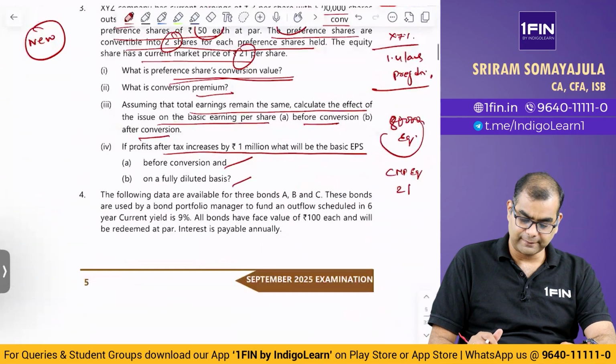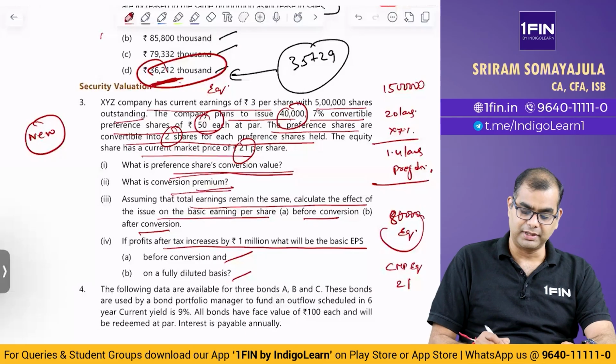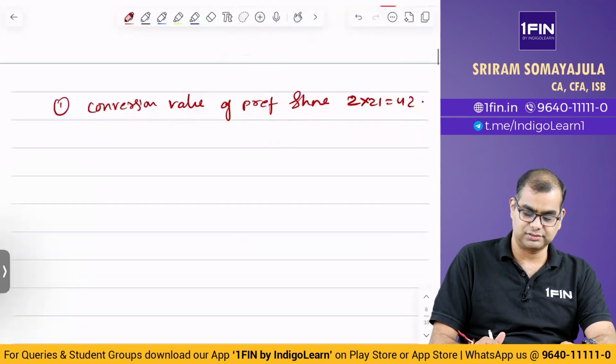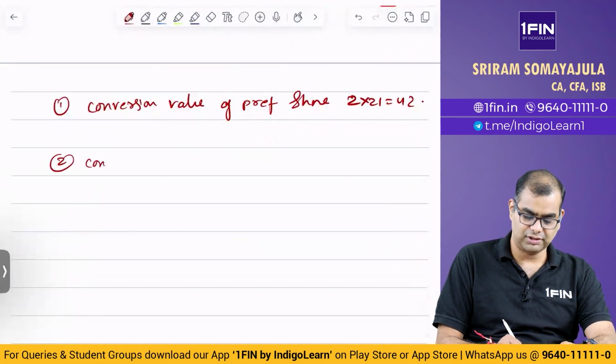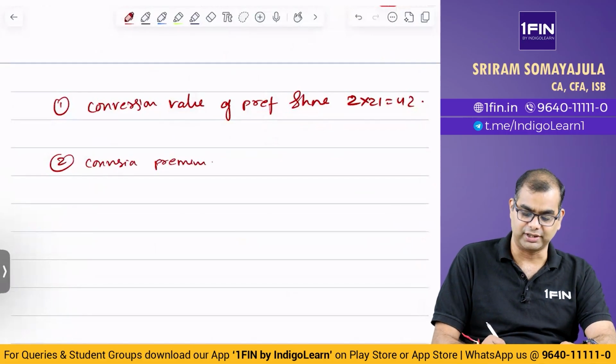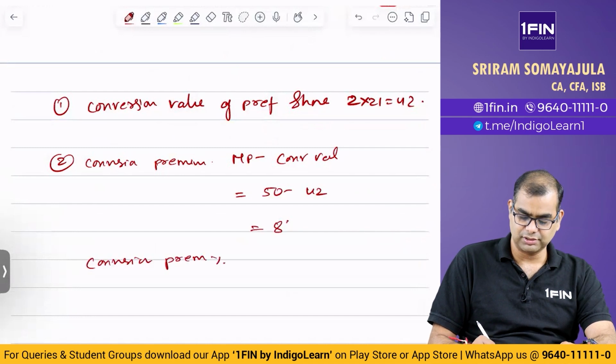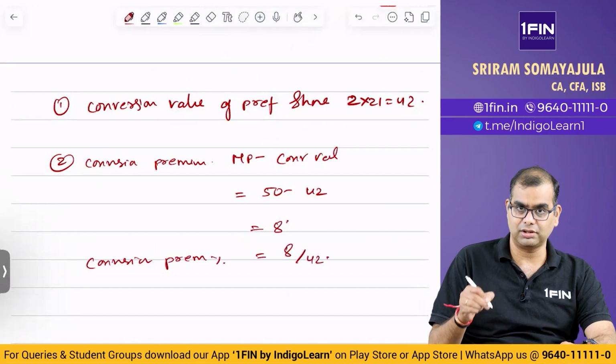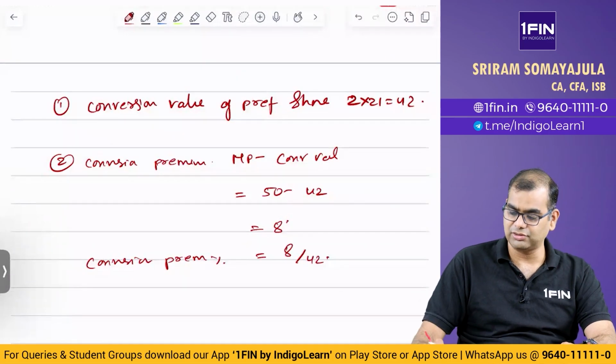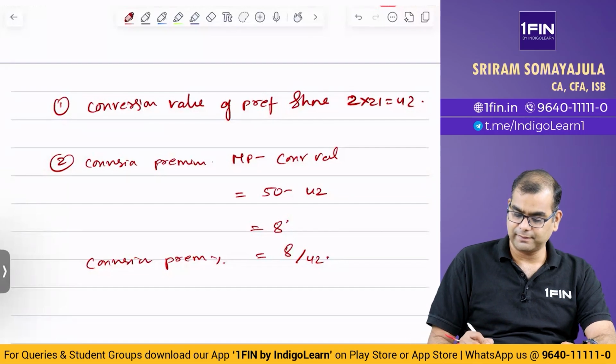Over. Then, what is conversion premium? Market price of a share is 50. Conversion premium. Did they ask it in percentage? I don't know. So we will give manually. Market price minus conversion value, that is equal to 50 minus 42, which is equal to 8. Conversion premium percentage is equal to 8 by 42, on whatever is the conversion value. So 8 divided by 42 is equal to 19.05%.